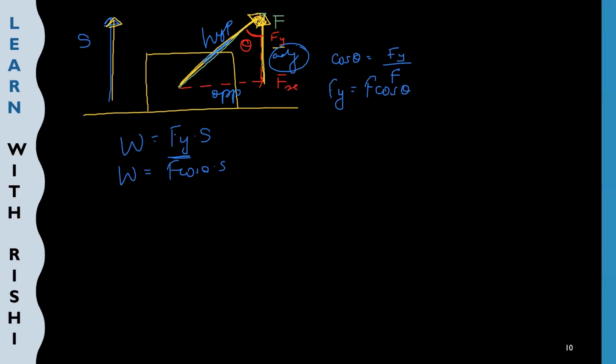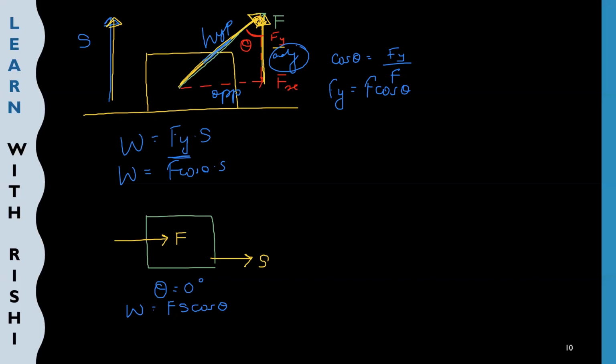Similarly, if I tell you the second case, this is my object and I am applying a force on that object in this direction, and the displacement of the object is also in the same direction. So here the angle formed between force and displacement is 0 degree. There is no angle between force and displacement. Even in this case, I can apply the formula work done is equal to Fs cos theta. Now if I substitute the value of theta as 0, I will get Fs cos 0 degree, and the answer of cos 0 is equal to 1. So I will directly get work done is equal to force into displacement.